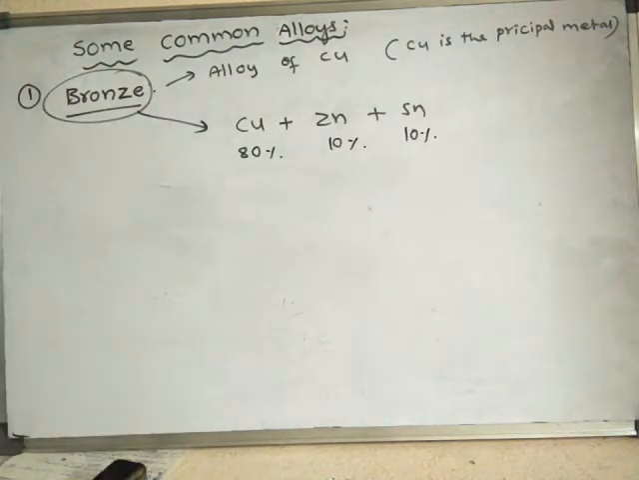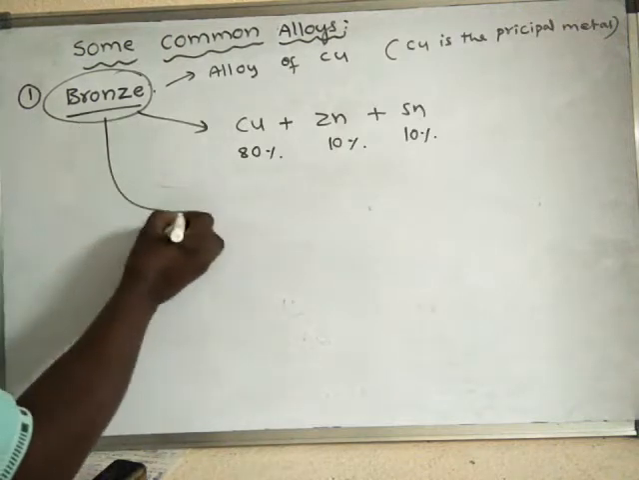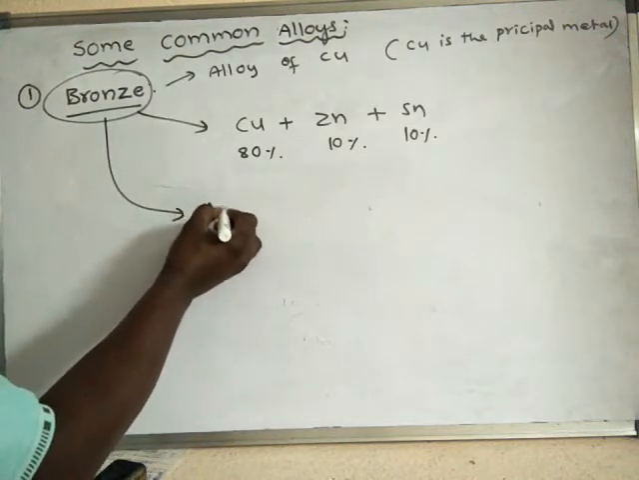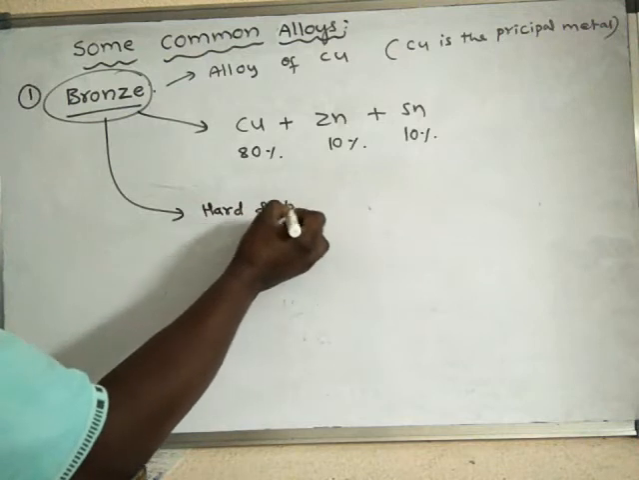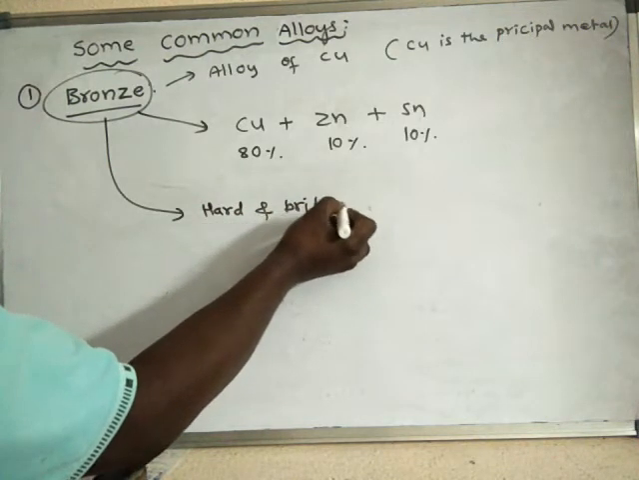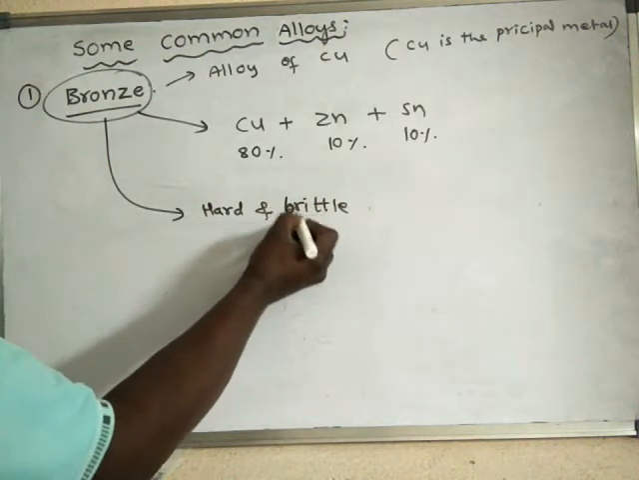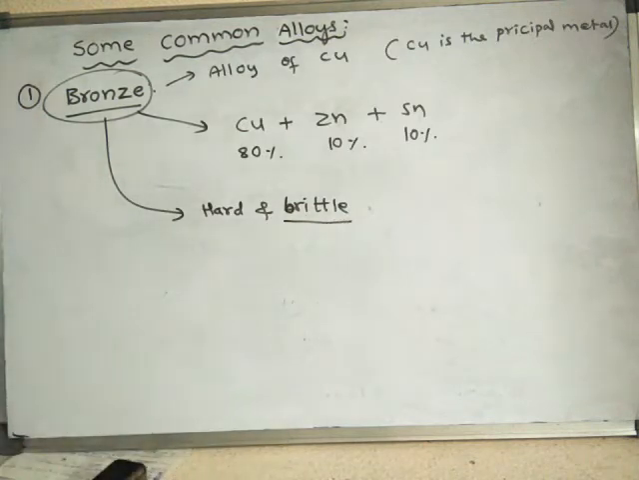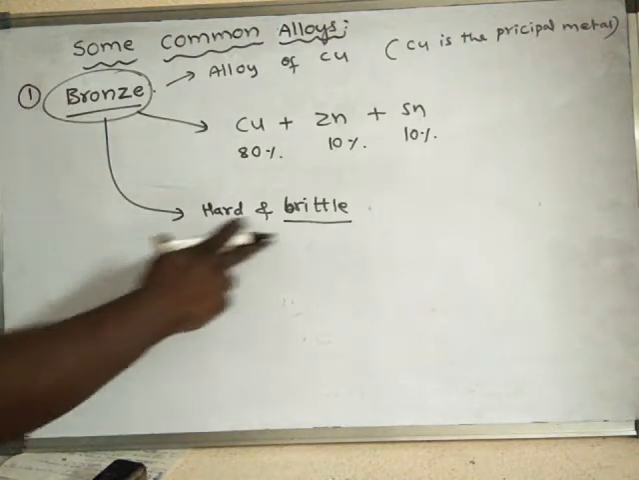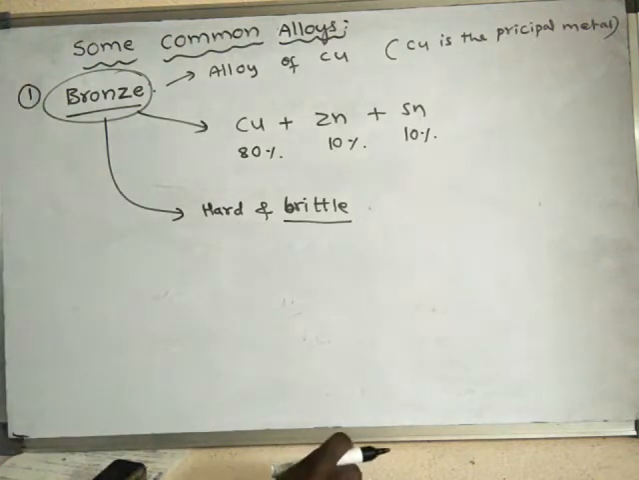Okay. Now, if you see the properties of this bronze, it is hard and brittle. What is the meaning of brittle? Brittle means it can break. So if you apply some force on it, that material will break down. So here bronze will break down if you apply some force on it. Okay. So it is also hard.